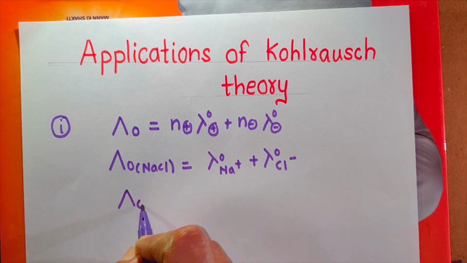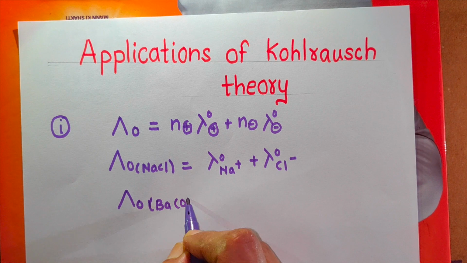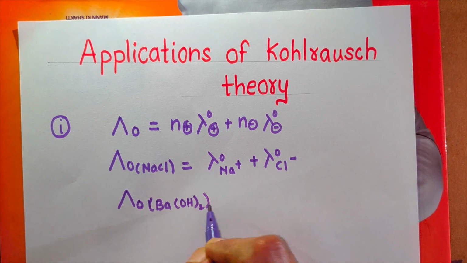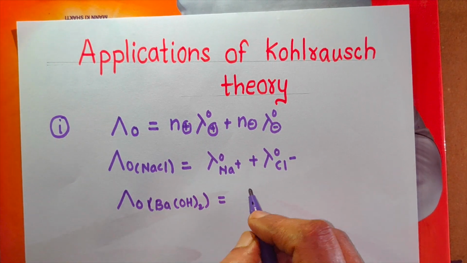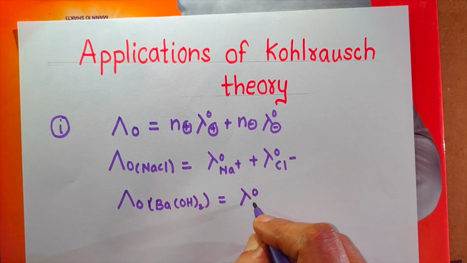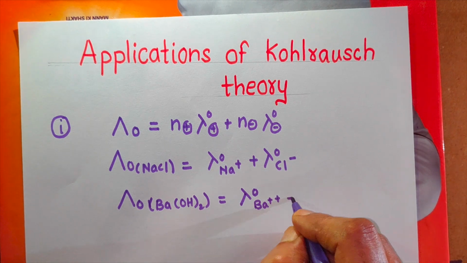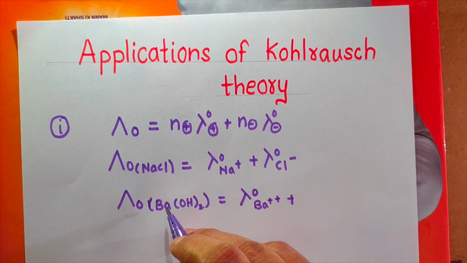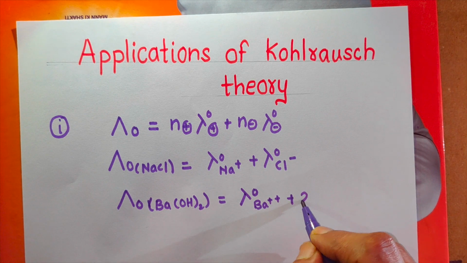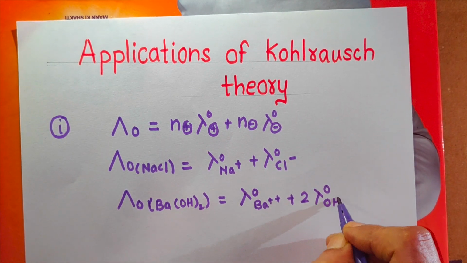Like this, the molar conductivity at infinite dilution of Ba(OH)2 you can determine by using this equation. It will be lambda 0 at infinite dilution of Ba2+ ions plus 2 into lambda 0 of OH- ions.